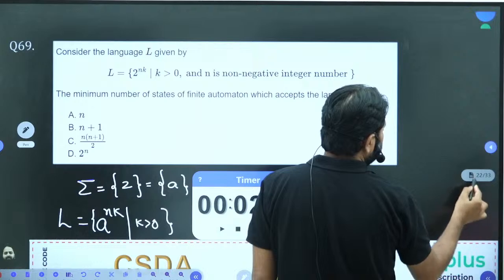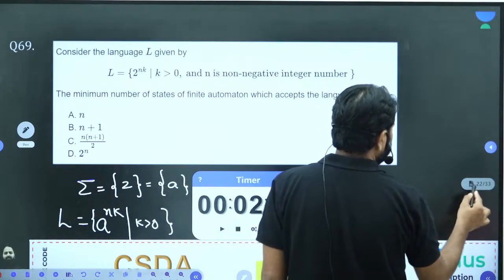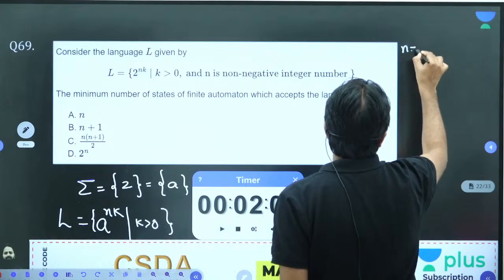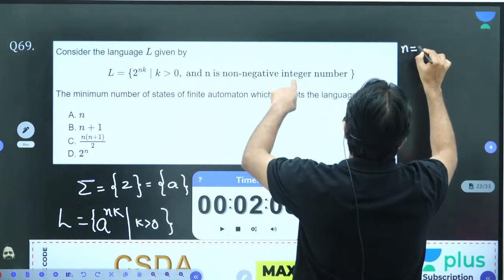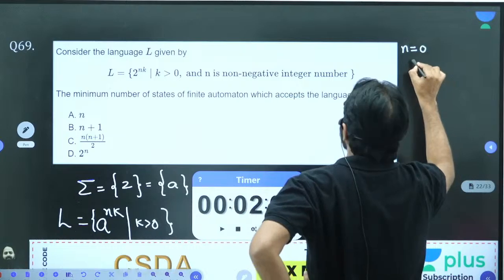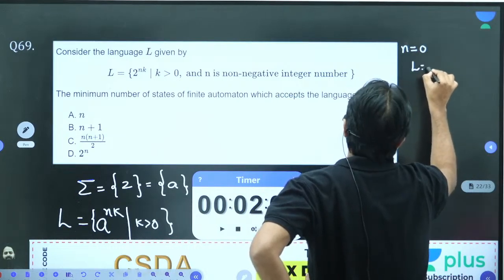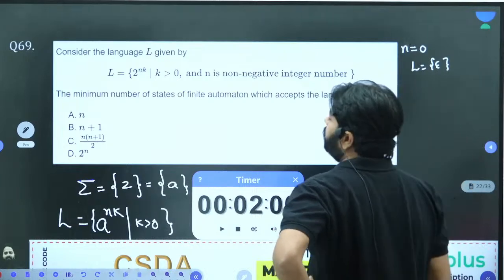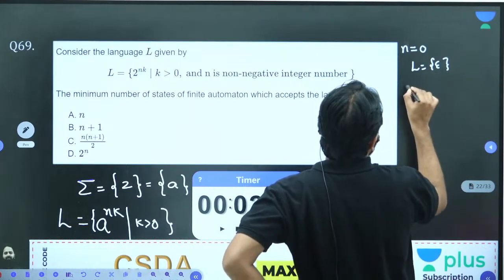Now look at it. If n is equal to 0, because non-negative, right? 0 is non-negative. So what happens to your L? L is equal to epsilon. How many states are required for this special case? Anyhow, you can try.